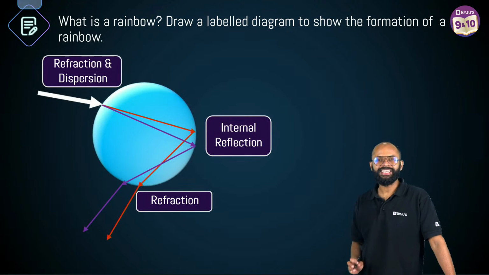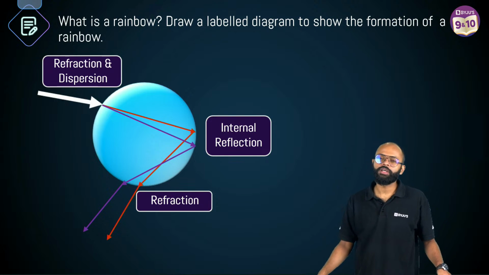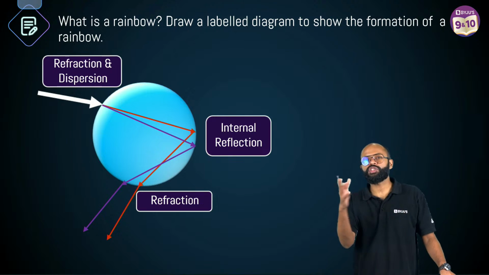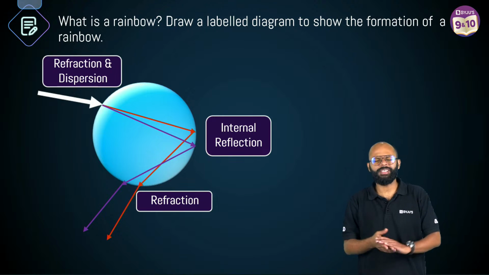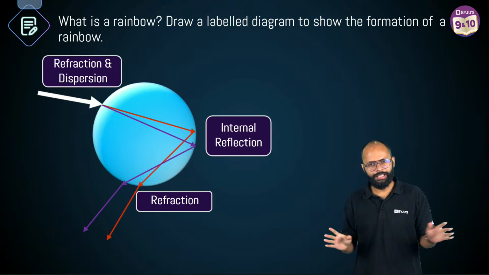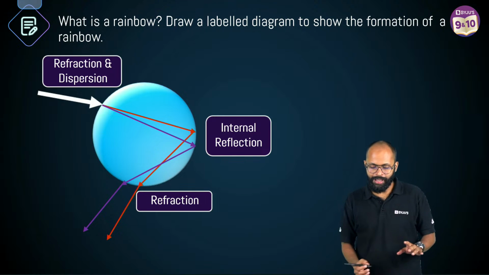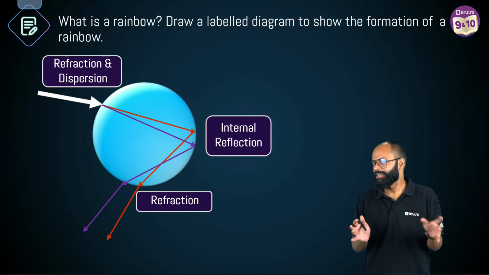Sir, rainbow, it's a spectrum. White light gets dispersed because of the water droplets in the atmosphere, right? And that's what creates this spectrum of 7 colors in the form of a semicircle, which is not a semicircle, it's a circular spectrum. This will give you a rainbow. Okay, ये हो गया rainbow. Draw a labeled ray diagram. I'm saying learn this. It's not difficult.